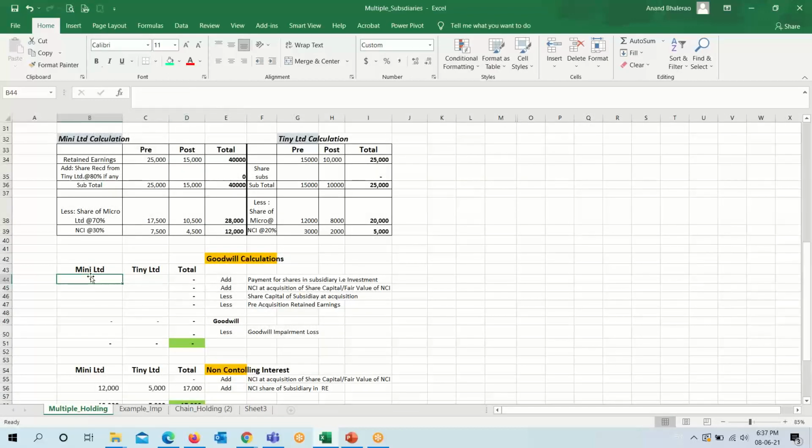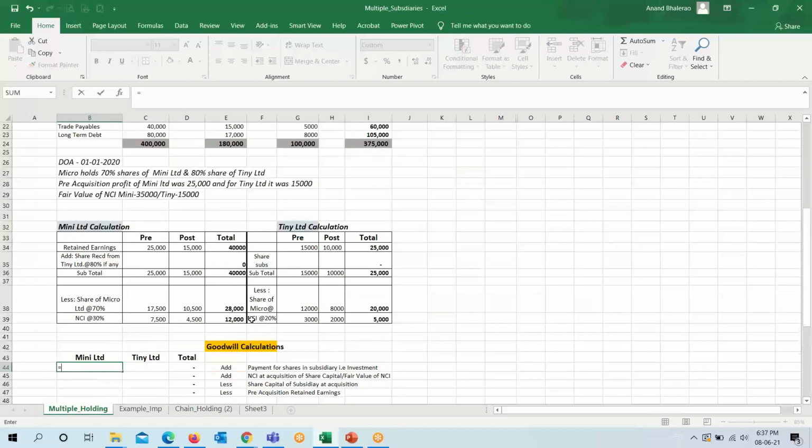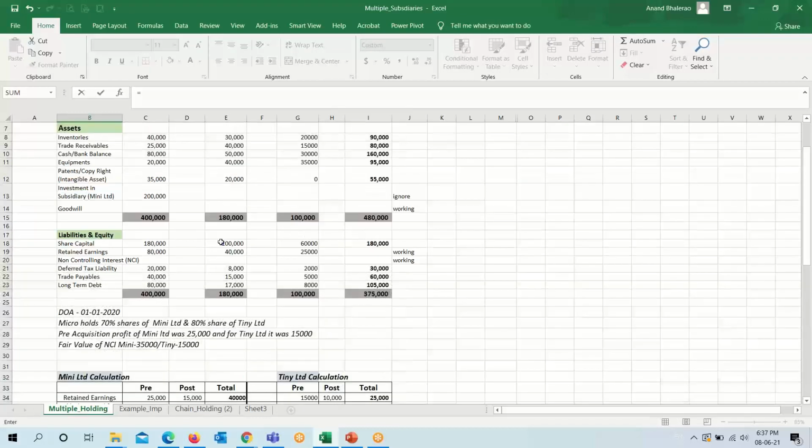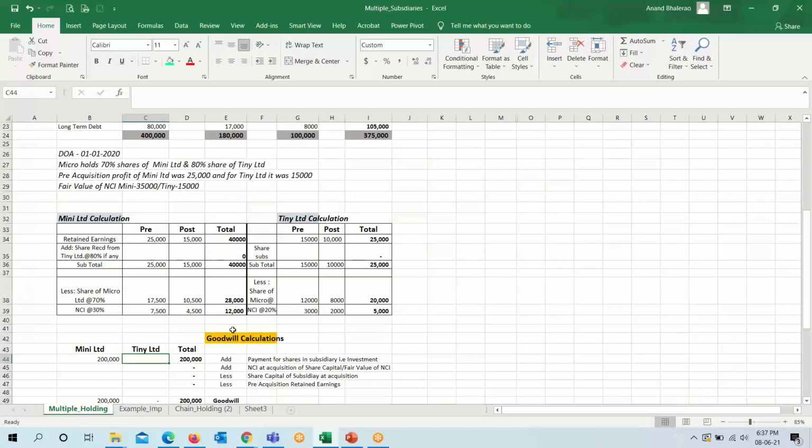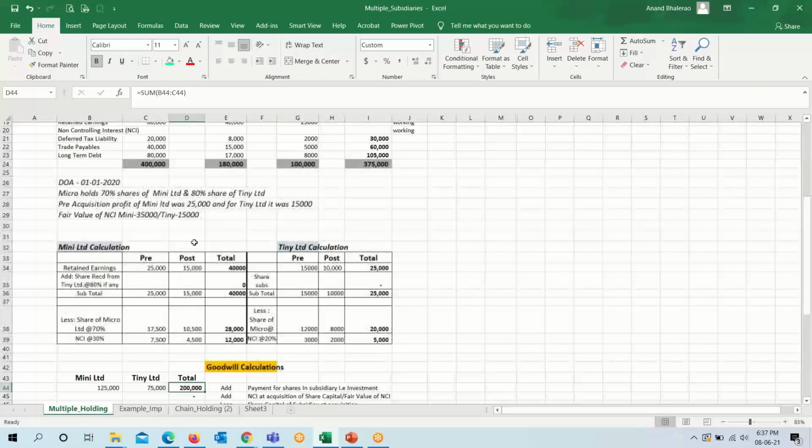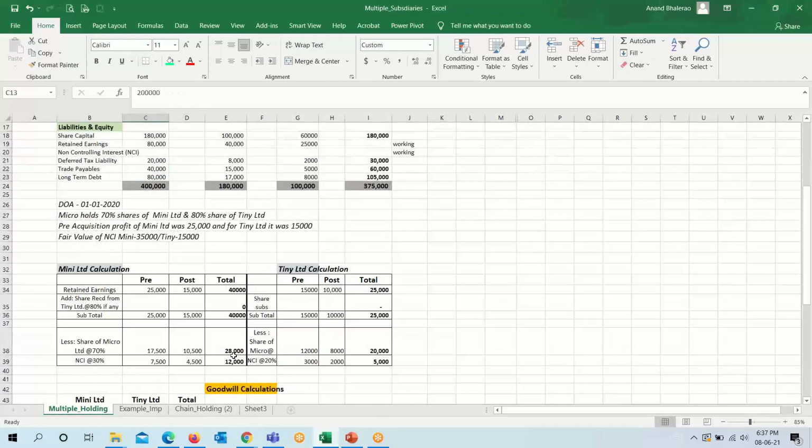So Mini Limited, payment for shares in subsidiary, that is investment. Total investment amount is 2 lakh given. Say out of this, 75,000 belongs to Tiny Limited. So we will reduce this amount from here. So Mini Limited investment comes to 1,25,000 and Tiny Limited comes to 75,000. We have taken this figure as an assumption. So the total investment amount is 2 lakh.